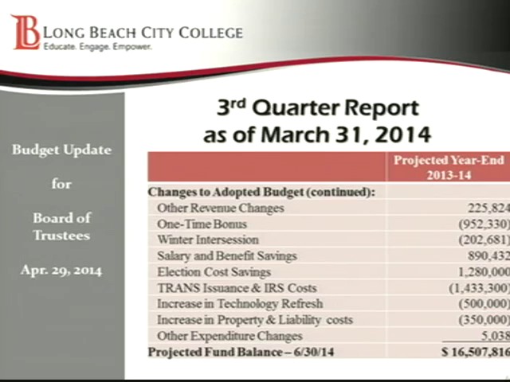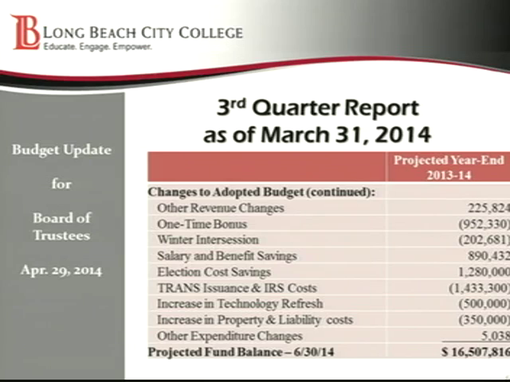As Trustee Otto mentioned earlier, we have an election cost savings because we are not having a recall in the current fiscal year, which when we were adopting the budget, we thought was a distinct possibility. So we're adding back in $1,280,000 for not having to pay for a recall election.